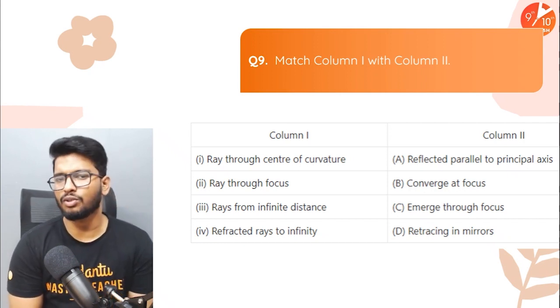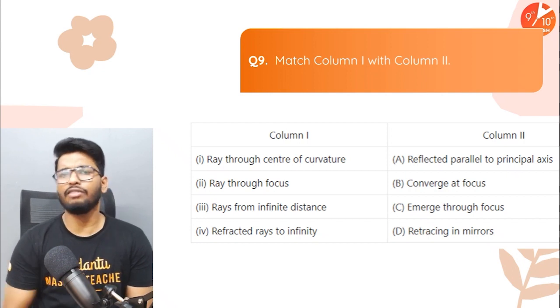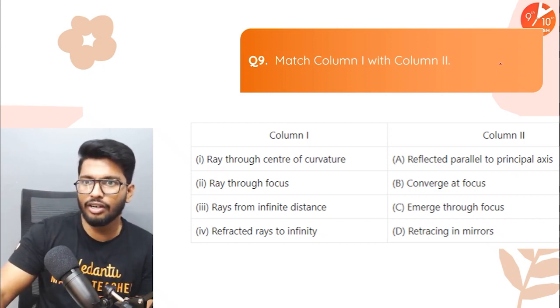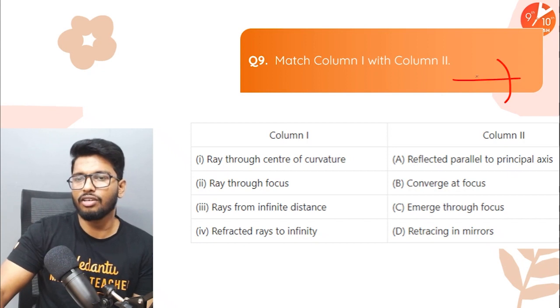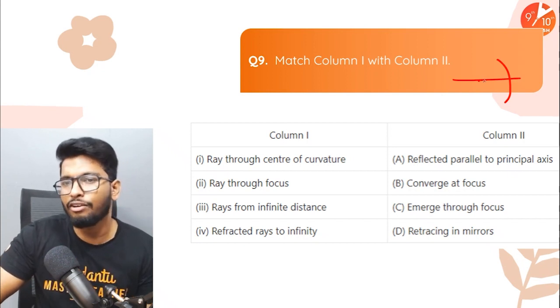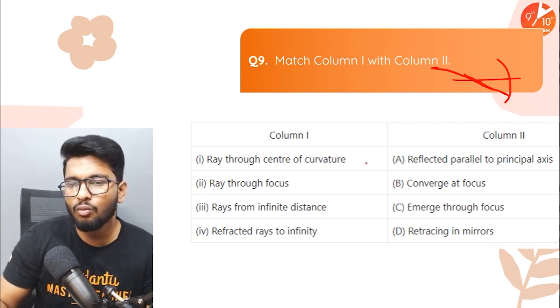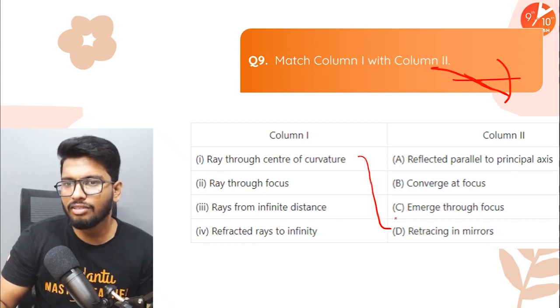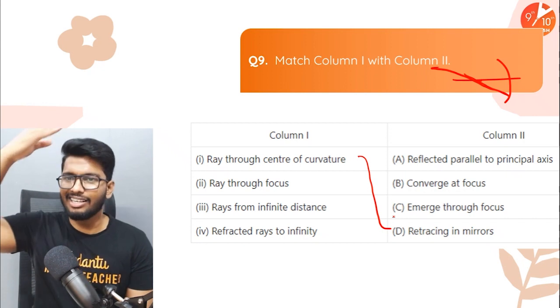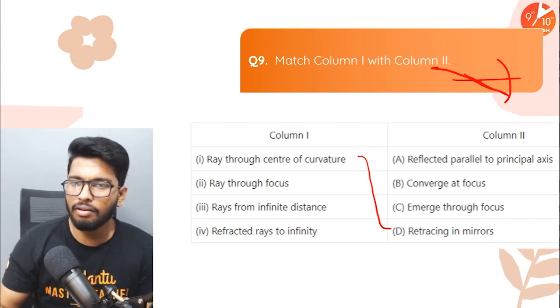All right. Let's start with the first one. Now here we're talking about mirrors, all right? If a ray of light is passing through the center of curvature, what will happen to that ray of light? It is going to get reflected back in the same exact path. So this would be with retracing in mirror, right? It'll basically retrace back the same path after reflection.